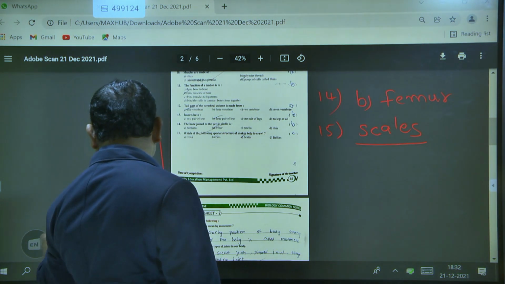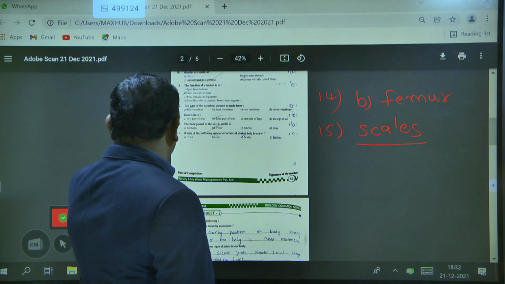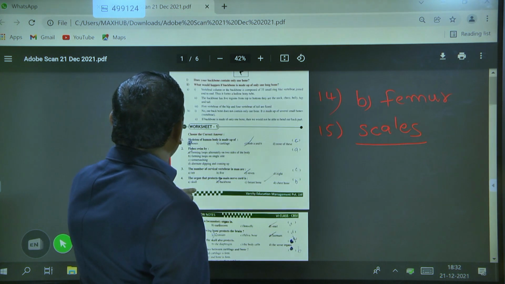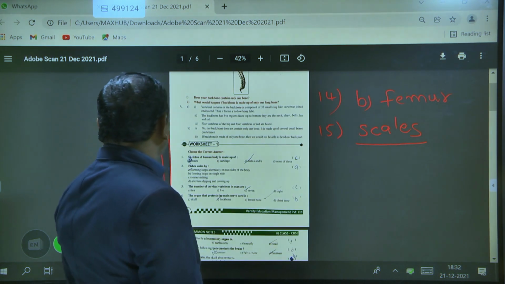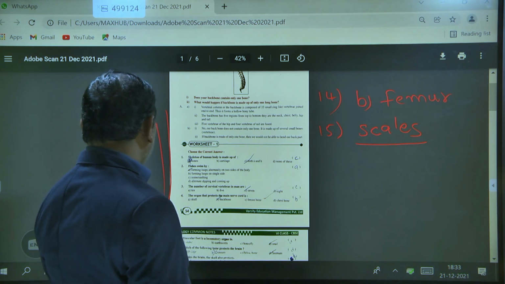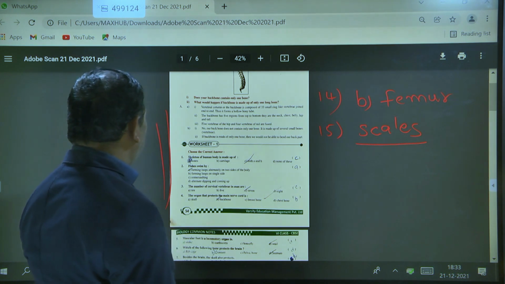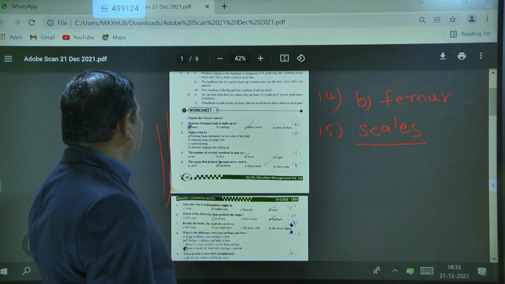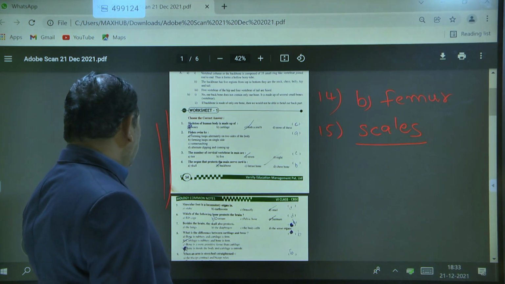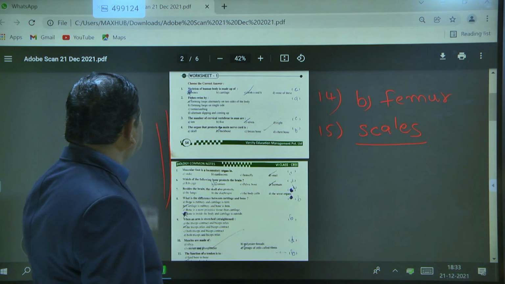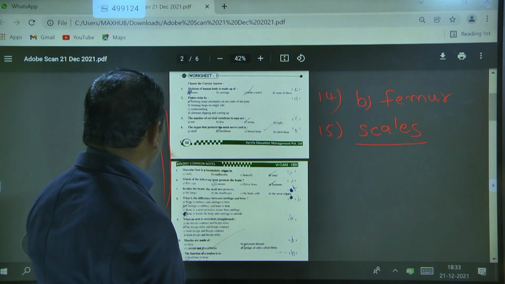Worksheet 1 once again. The skeleton of the human body is made up of bones and cartilage. Fishes swim by forming loops alternately on the two sides of the body. The number of cervical vertebrae in man is 7. The organ that protects the main nerve cord is the backbone, and the muscular foot is the locomotory organ of snails.